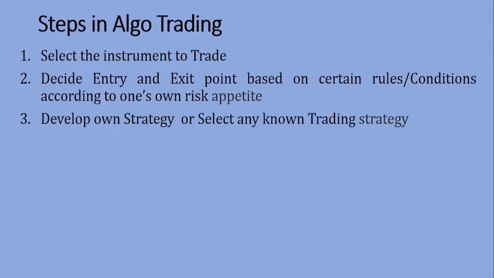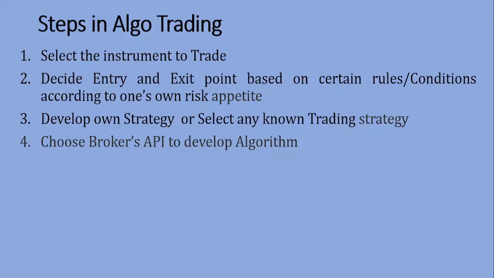Then after that, we need to design or develop our own strategy, or we may select the known strategies that are available in the existing system. After that, we need to select a particular broker and subscribe to that broker's API so that we can develop our algorithm or strategy.